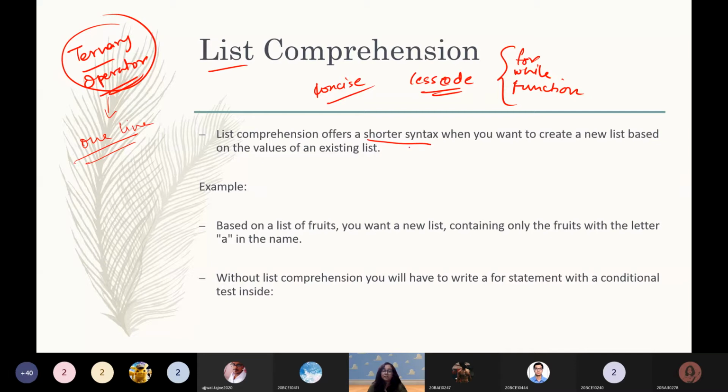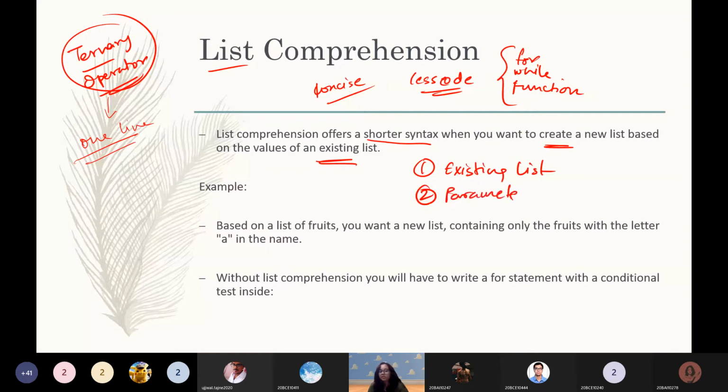Shortened syntax in the context of what? In the context of you wanting to create a new list based on the values of an existing list. So what are the prerequisites to do list comprehension? You should have an existing list, and the second thing, you should have a parameter.